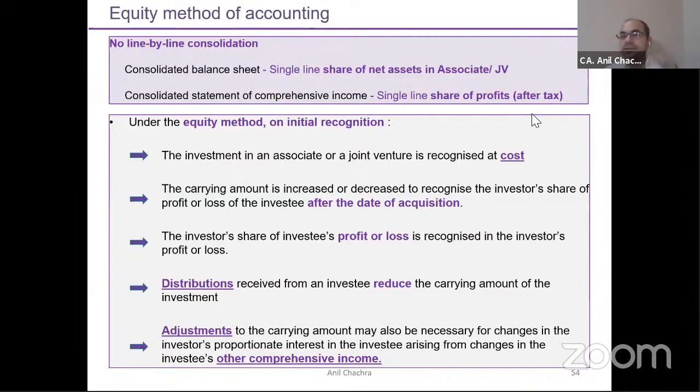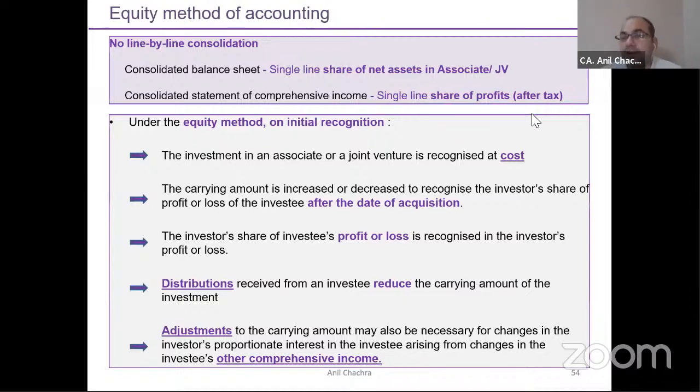So the standard says that whatever profit the associate earns, you will add. If there is any distribution of dividend by the associate, that will get deducted. And the third thing is the adjustments.